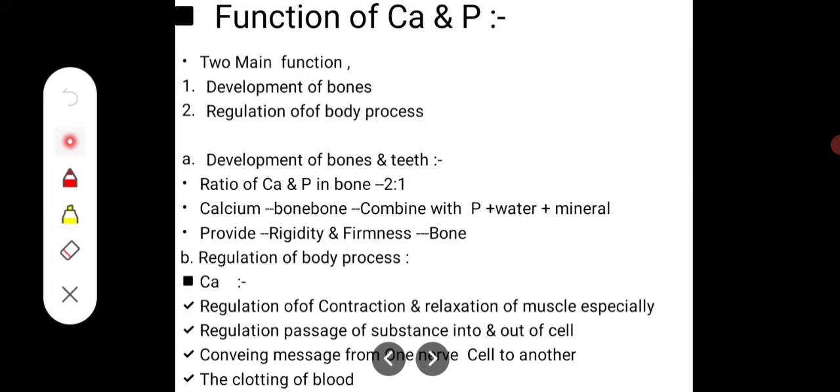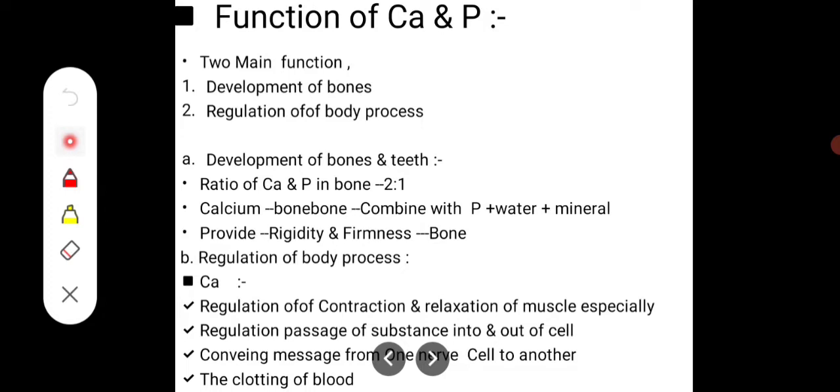In bones, calcium is combined with phosphate, water and minerals. So bone is made up of calcium, phosphate, water and minerals, and also contains bone cells, but we're not discussing that here. Calcium and phosphate provide rigidity and firmness to the bone and make it tough.